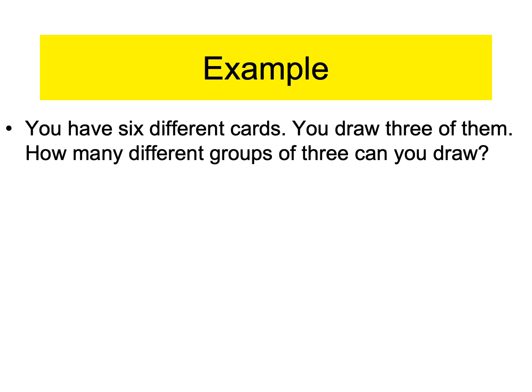All right, let's do another one. So we like these cards ones. You have 6 different cards. You can draw 3 of them. How many different groups of 3 can you draw? Right? So we're saying when you look at your cards that you hold in your hand after you draw 3 of them, how many different ways are there to arrange that? Okay? So let's see. I've got 6 different cards and I can draw 3. So 6 is your N and 3 is your R.